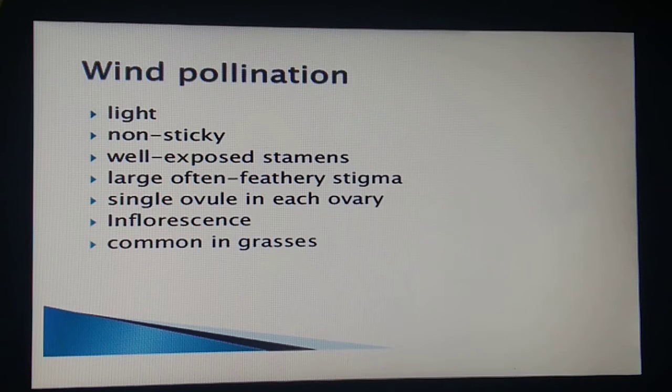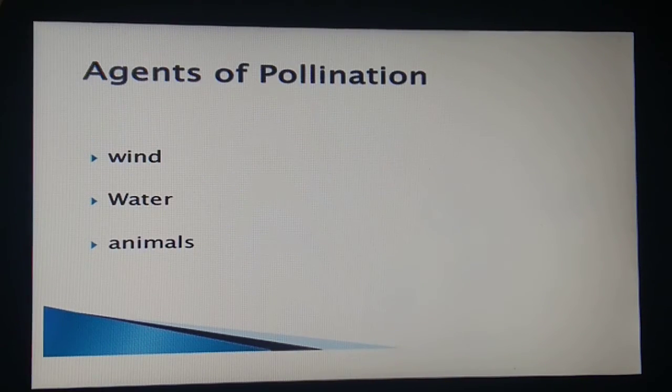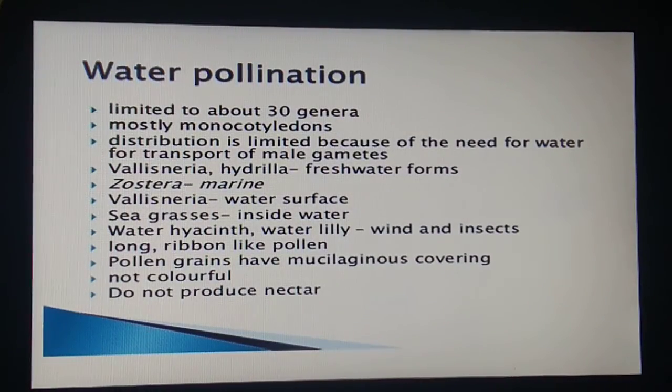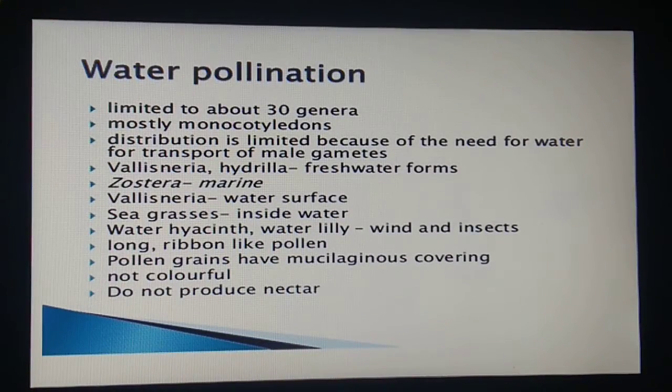Now students, wind pollinated flowers often have a single ovule in each ovary and numerous flowers packed into an inflorescence. A common example of wind pollination we can see in grasses. I hope all the points are clear to you. Now moving on to the next type of pollination, water pollination. Very, very important, students.